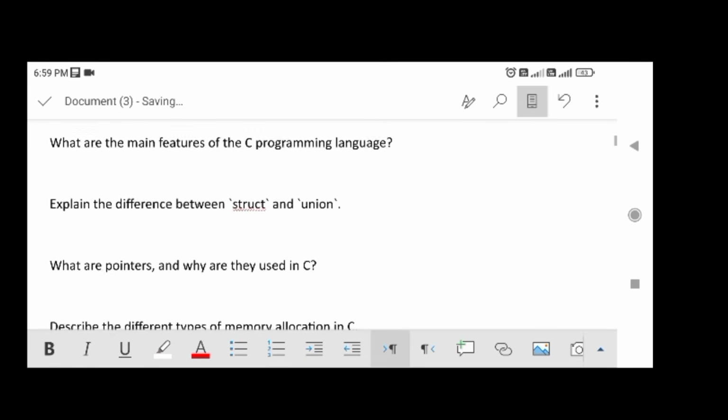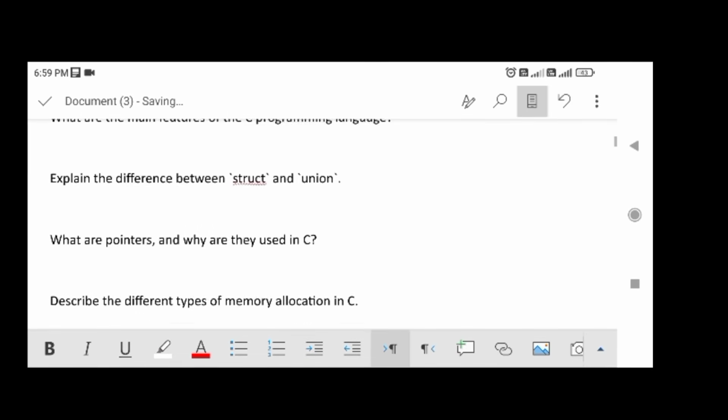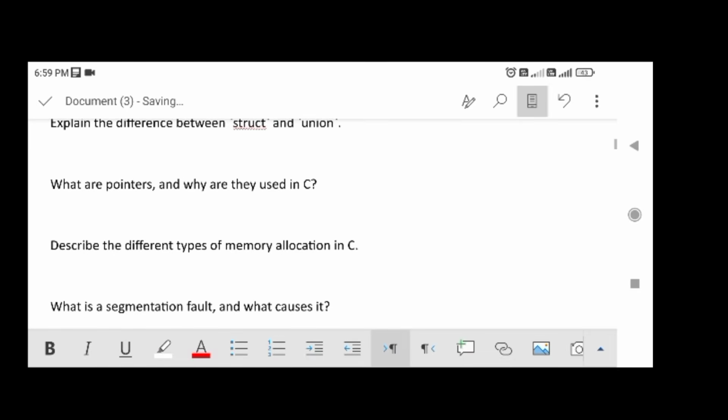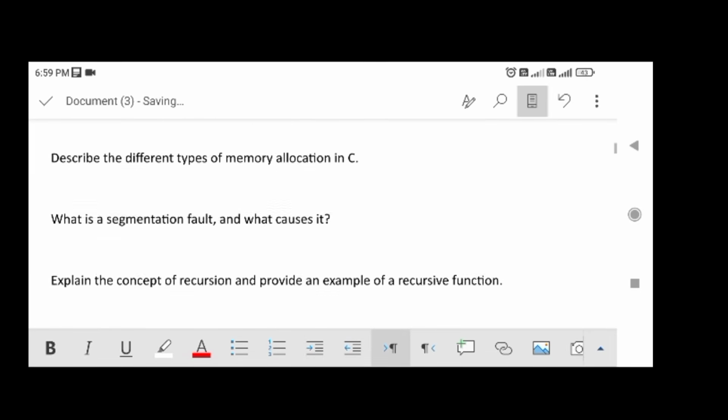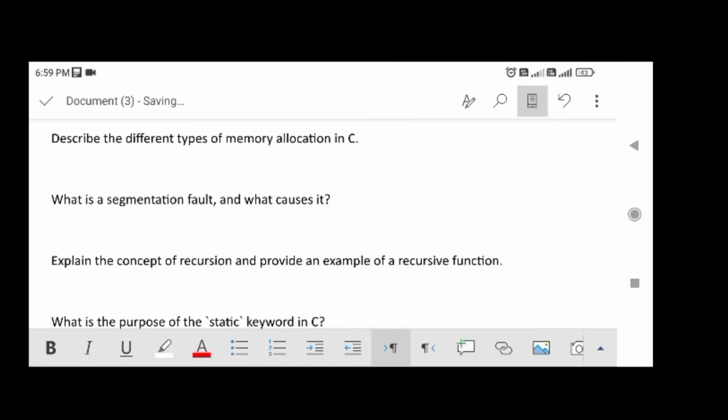What are the main features of the C programming language? Explain the difference between struct and union. What are pointers, and why are they used in C? Describe the different types of memory allocation in C.